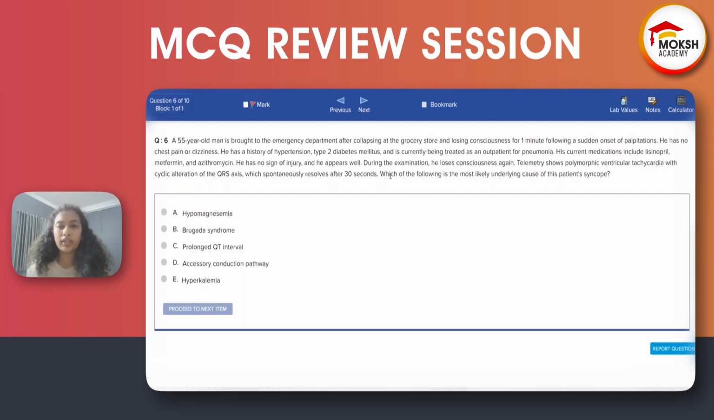Which of the following is the most likely underlying cause of the patient's syncope? The patient is a 55-year-old brought to the emergency department after collapsing at a grocery store and losing consciousness for 1 minute following a sudden onset of palpitation. He has no chest pain or dizziness. He has a history of hypertension, type 2 diabetes mellitus, and he is currently being treated as an outpatient for pneumonia. This is important. His current medications are lisinopril, metformin, and azithromycin.